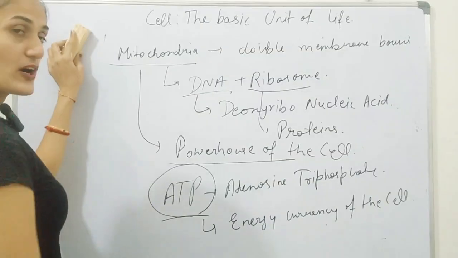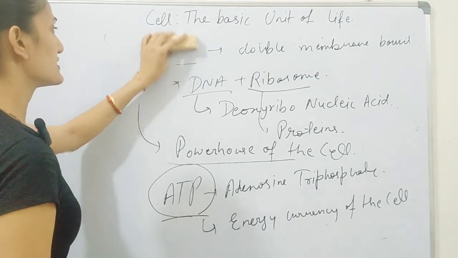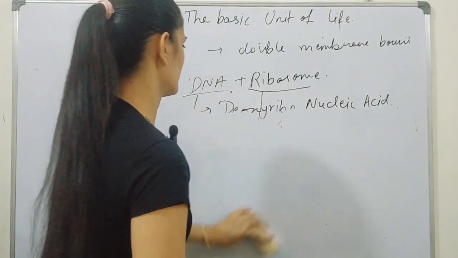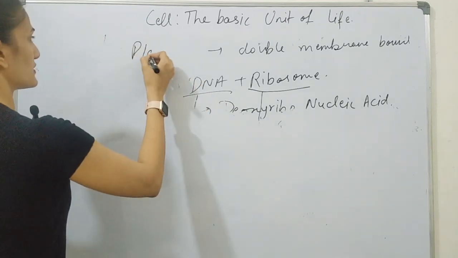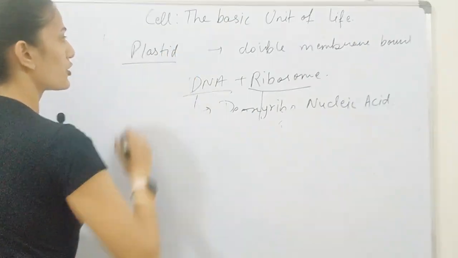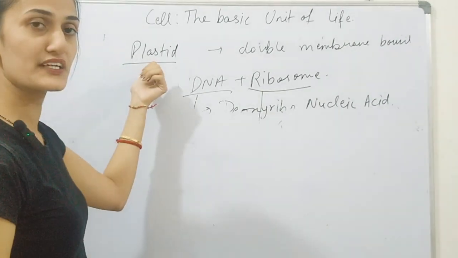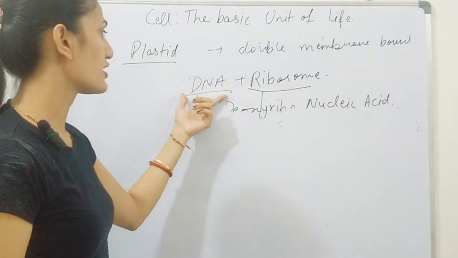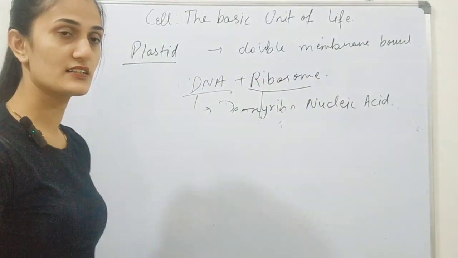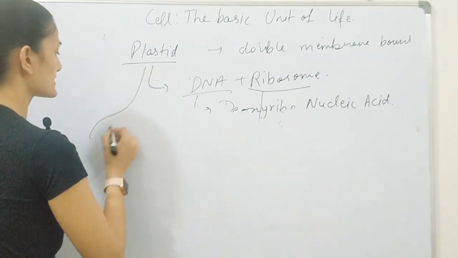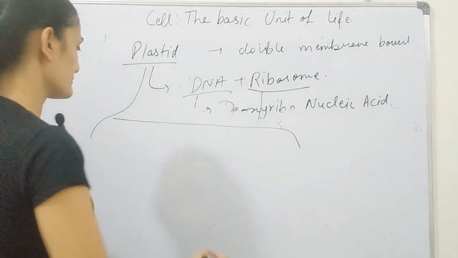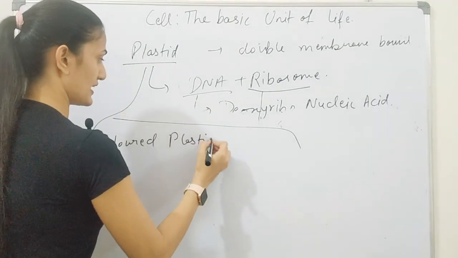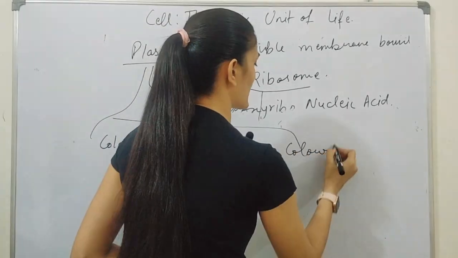Now let's talk about the next cell organelle which is plastid. The main points which are common in plastid as in mitochondria are that plastid is also double membrane bound, and plastid also has its own DNA as well as ribosomes. Now this plastid is further divided into two types. One is colored plastid and the next one is colorless plastid.